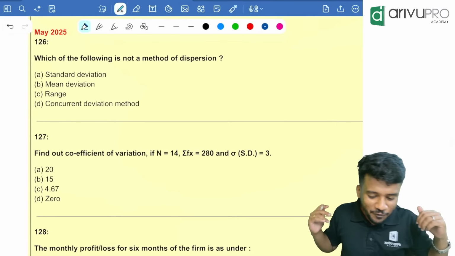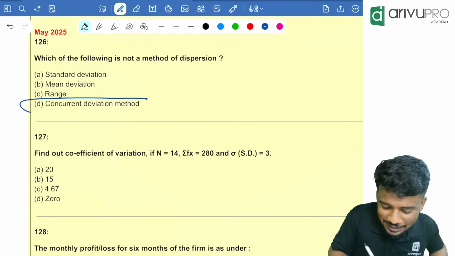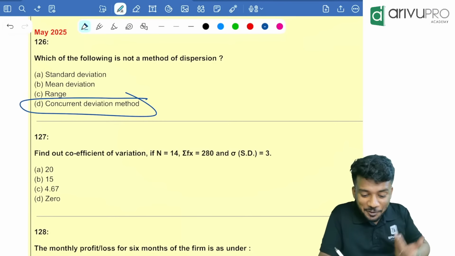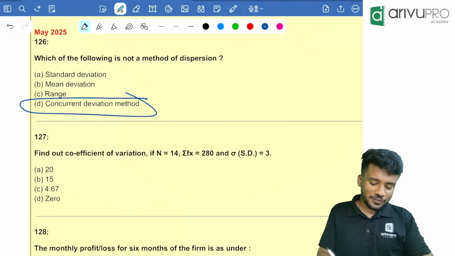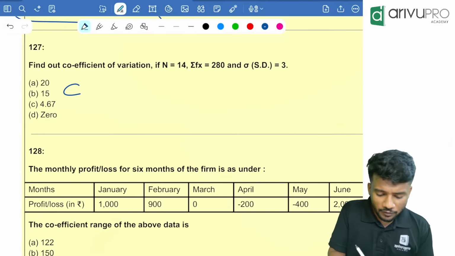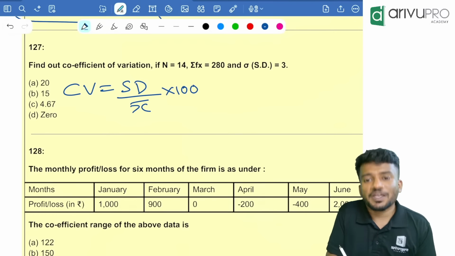Okay. Which of the following is not a method of dispersion? I told you it was a repeated question. Concurrent deviation method. Where is it used? It is used in correlation in order to find what? Correlation coefficient R. Find out the coefficient of variation. Okay. Coefficient of variation is what? The standard deviation divided by x bar into 100.